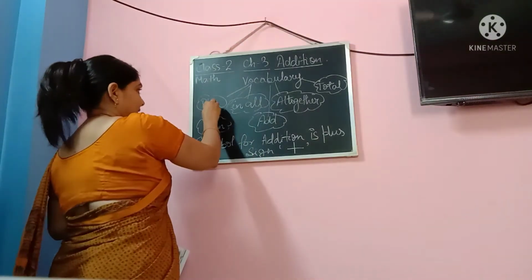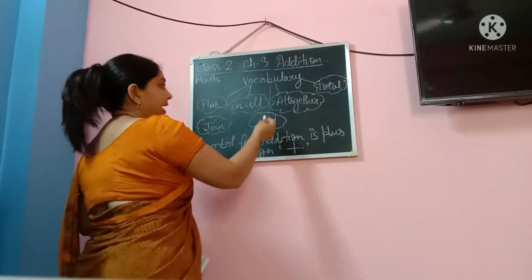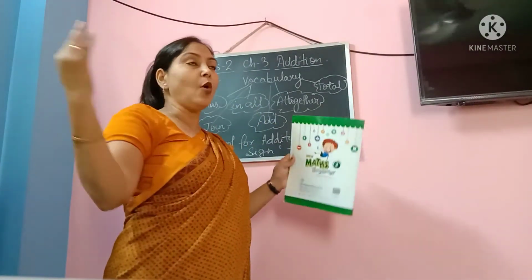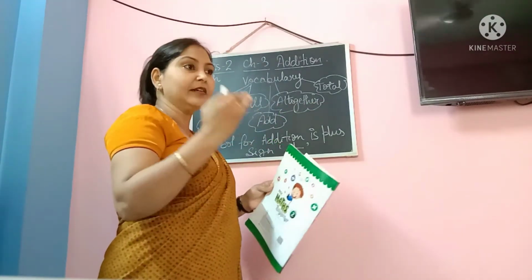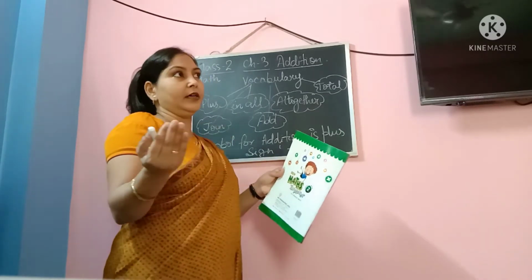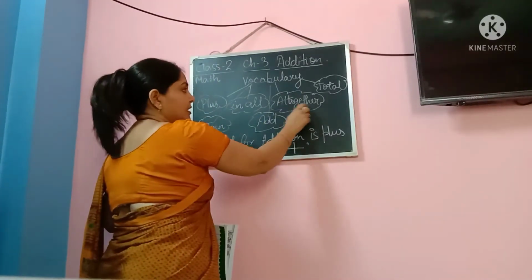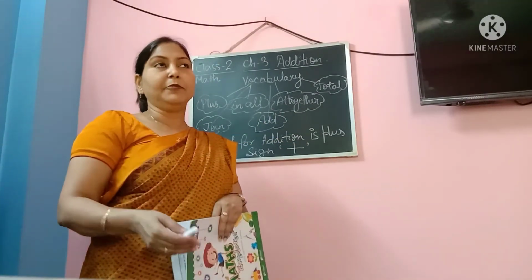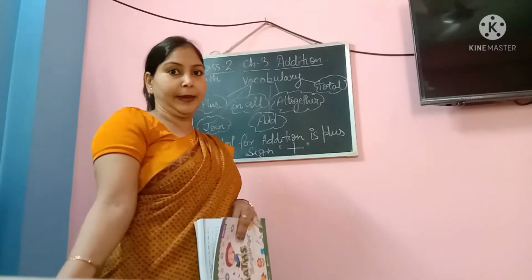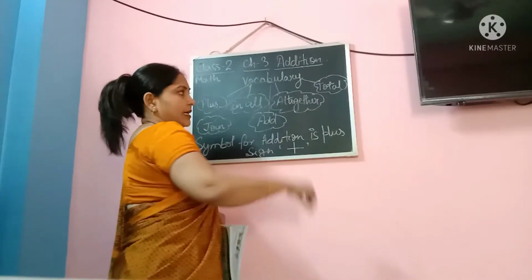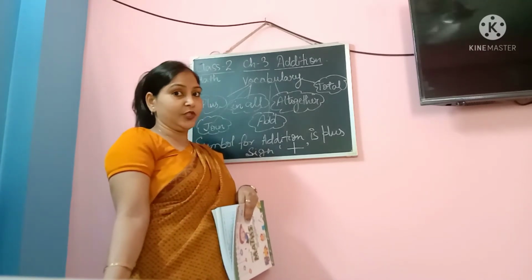For example, plus. Plus means addition. Then we have in total or in all. When we talk about in all, that means we are bringing together and adding, either things or numbers, in order to find out the calculation. Then we have another term, altogether. In some word problems you will find altogether, like find altogether how many students were there. With this word also you can understand that this sum is based on addition.